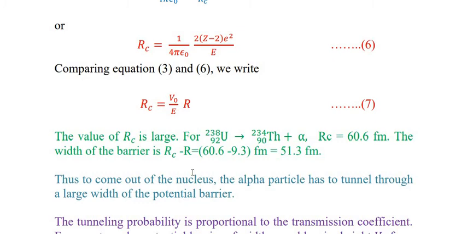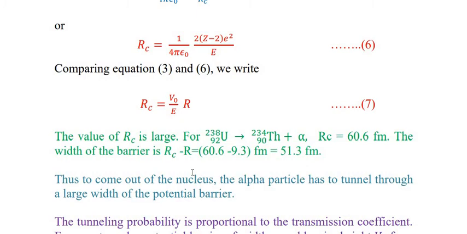In that case, the width of the barrier is RC minus R. Initially we have calculated the value of R for the uranium 92, that comes out to be 9.3 Fermi. So the width of the barrier is RC minus R, that is equal to 60.6 minus 9.3 Fermi, that comes out to be 51.3 Fermi.